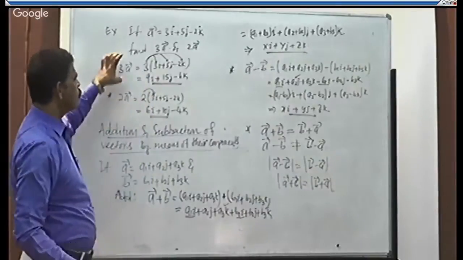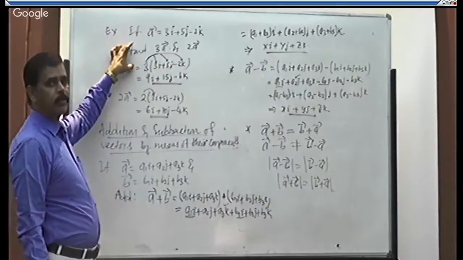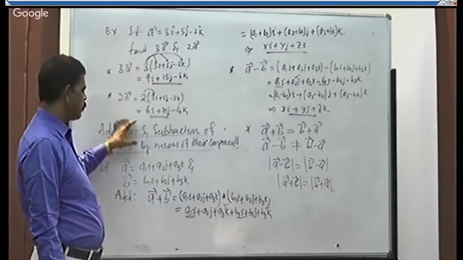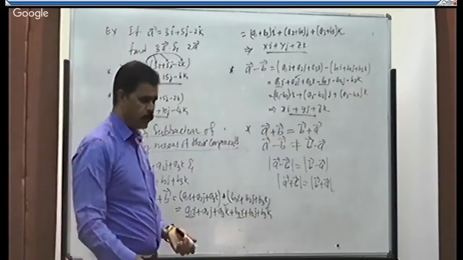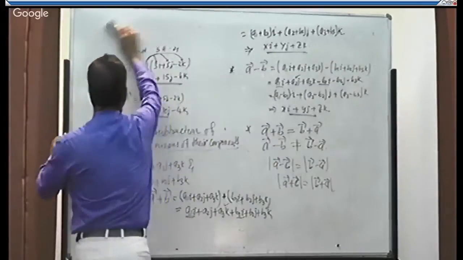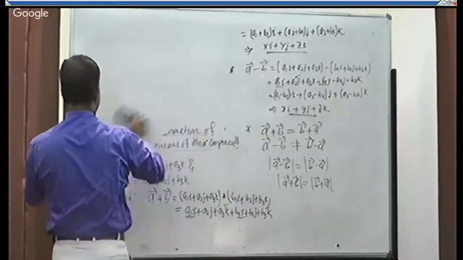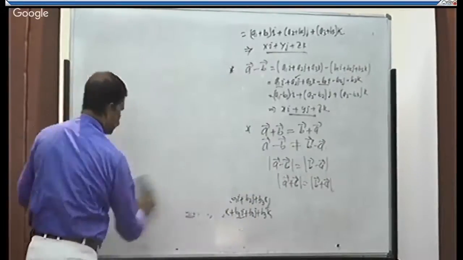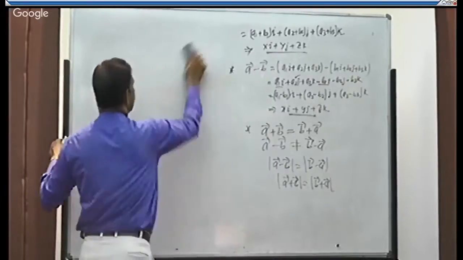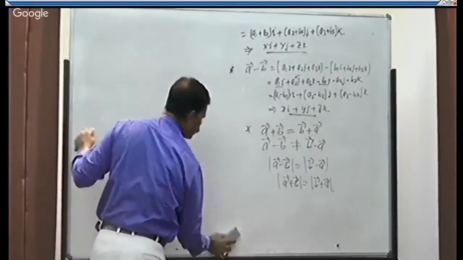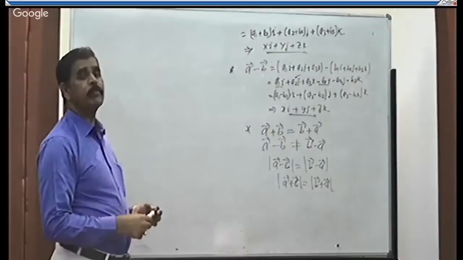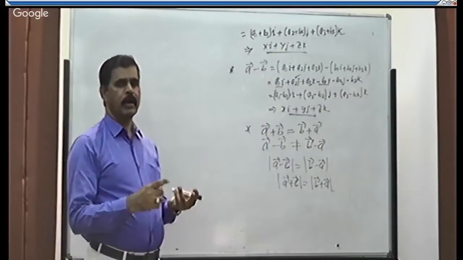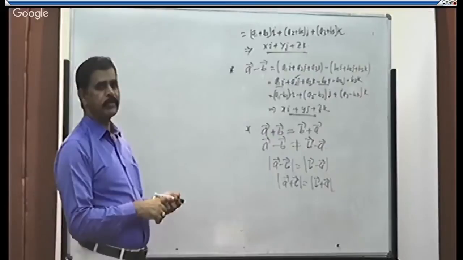Now we got how to take a scalar multiplication of a vector, and how to have addition of two vectors and subtraction of two vectors. We will discuss the multiplication of two vectors later on. Now, let us work out a few problems based on position vector, addition of vectors, scalar multiplication, and subtraction of vectors. Right?